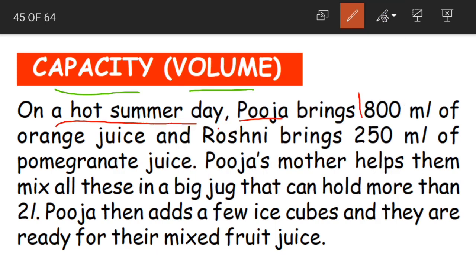Our Pooja brought 800 milliliters of orange juice. Does this word sound familiar to you? Milliliters. In measurement of mass, we have learnt about the word milligrams. For measuring the weight of light objects, we used milligrams.